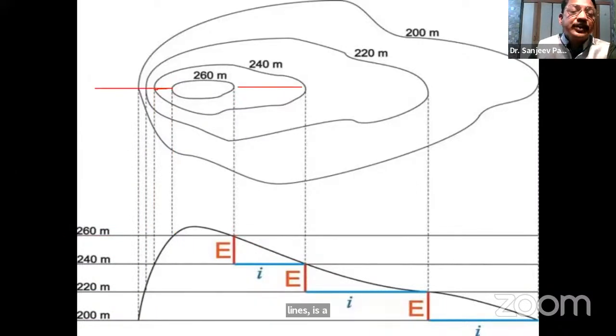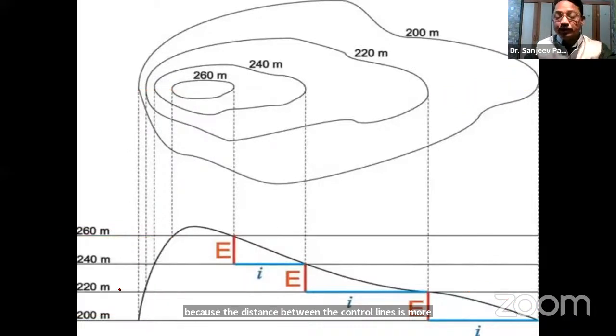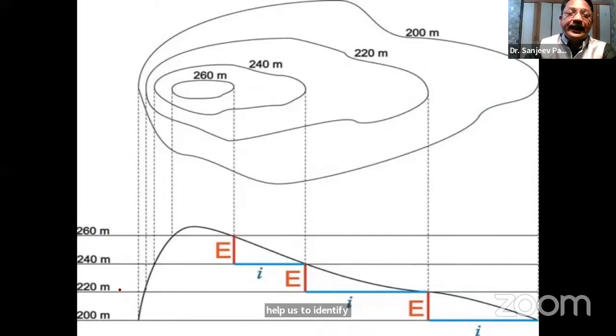So we can tell the students that if the distance between the contour lines is less, the slope is steep. So this is the steep. This one is even more steep, whereas this slope here will be gentle because the distance between the contour lines is more. So in this way, contour lines help us to identify the landforms. They also help us to identify the slope of the land.